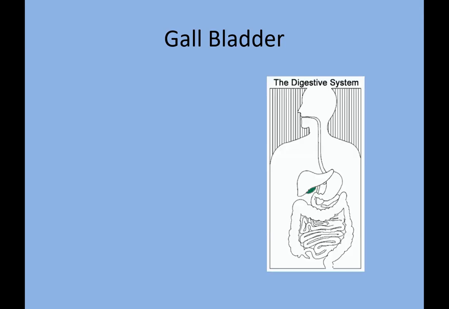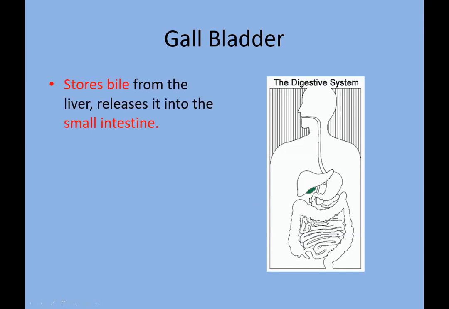Now the second is the gallbladder. The gallbladder is located under the liver. The bile juice is secreted from the liver, but the gallbladder stores bile juice, which is released into the small intestine, in the part called the duodenum.